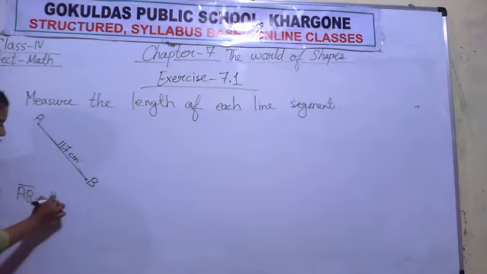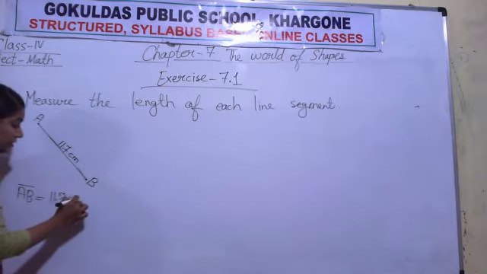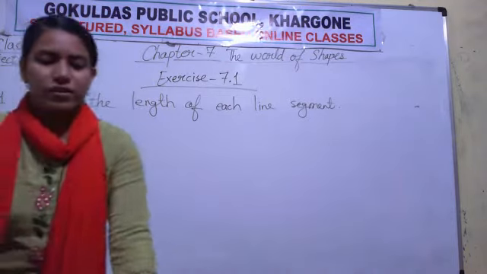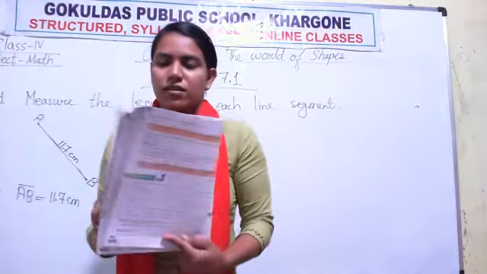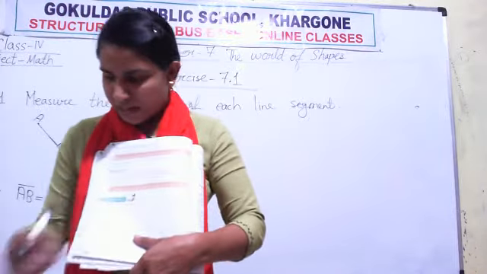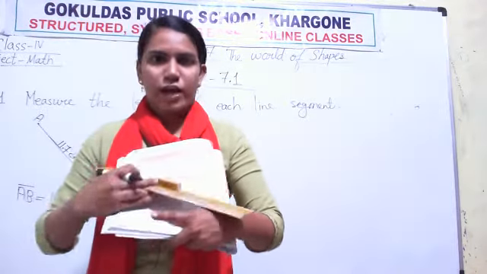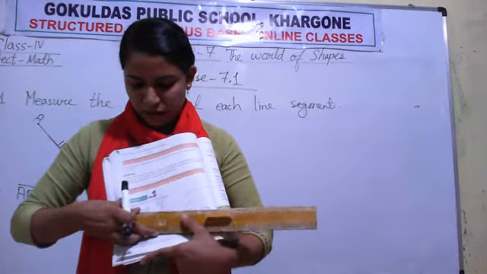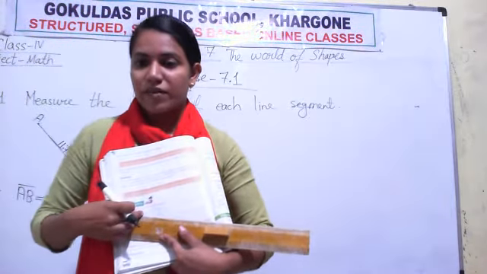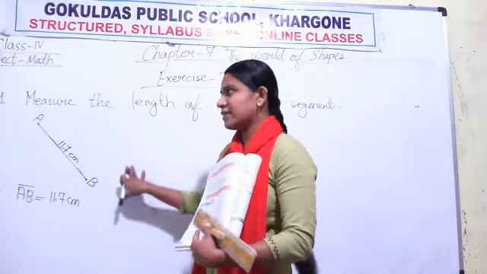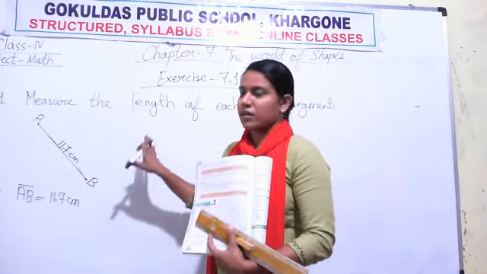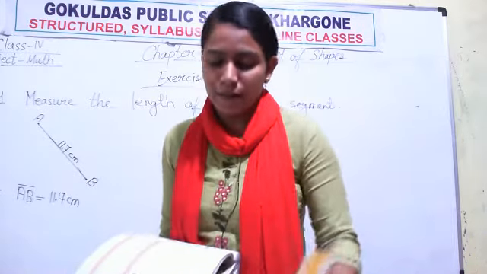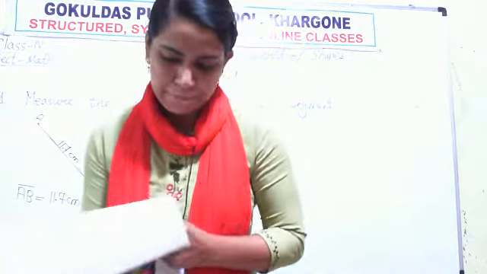AB is equal to 11.7 centimeter. But remember, in your book a small line is given. According to your scale the length will be very small. For example, I have done this. The length of your line measurement will be different. So be remember.